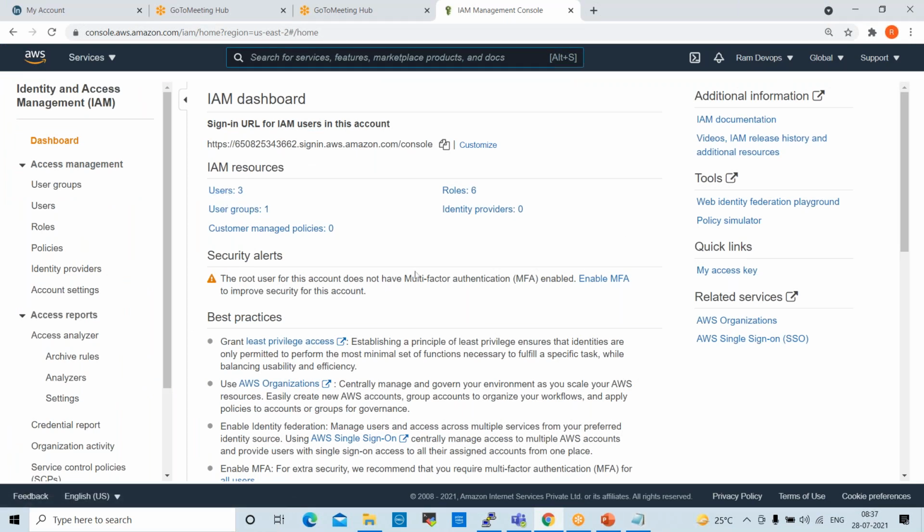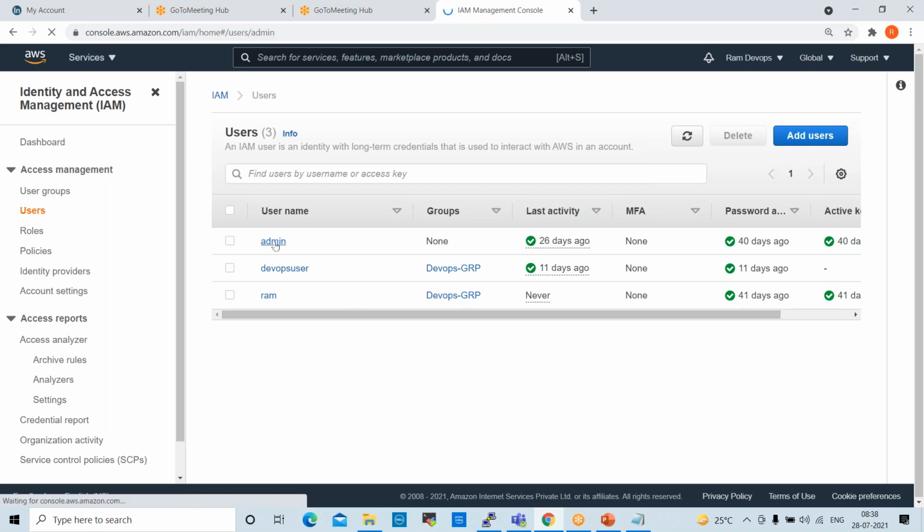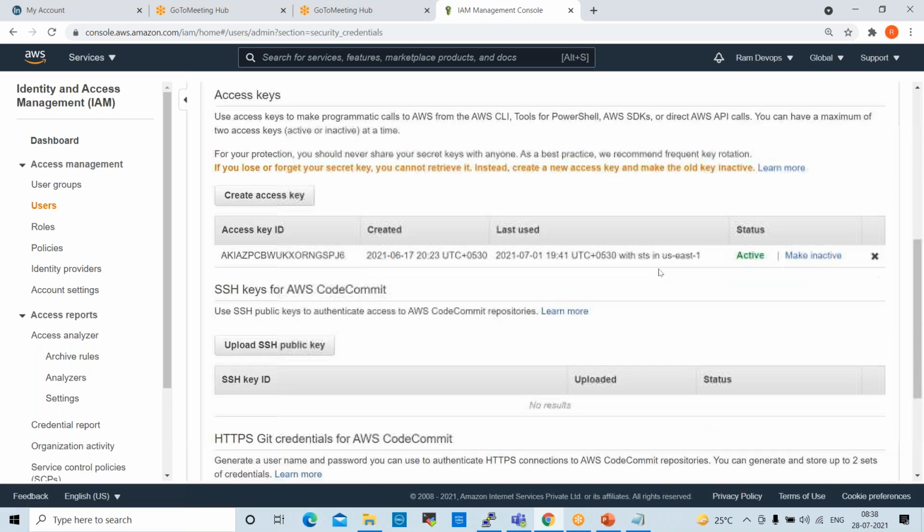Now we require one user in IAM. I have three users available here. I want to use the admin user for this. Open this user. Click on security credentials. Click on this. See here, the create access key option is there.